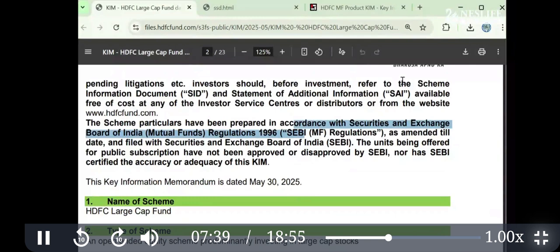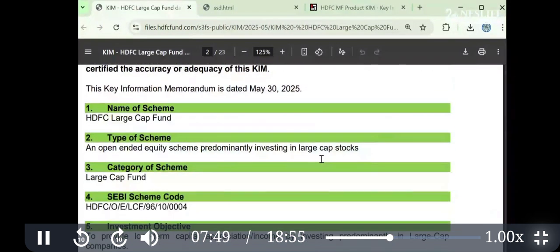So, the Scheme Information Document, then the Statement of Additional Information. These are the documents. Initially, you may find it difficult, but after the course, you will be able to understand better. So again, the name, and this is the category of the mutual fund. We are going to discuss category in detail, so don't worry.